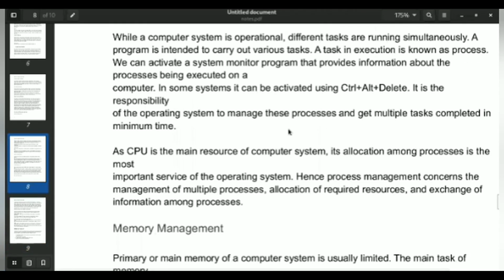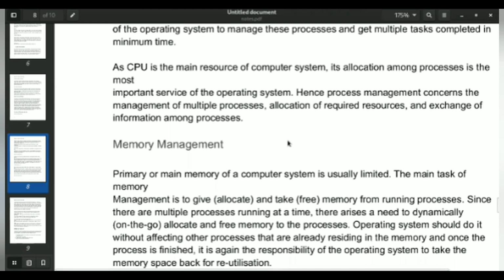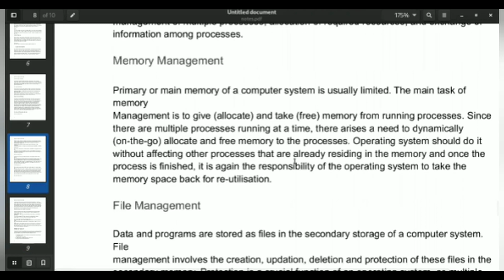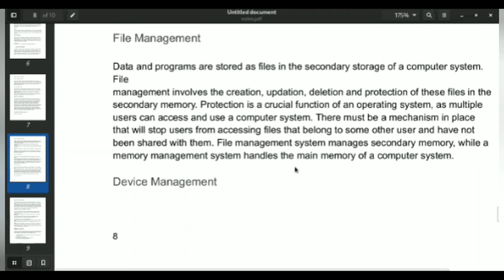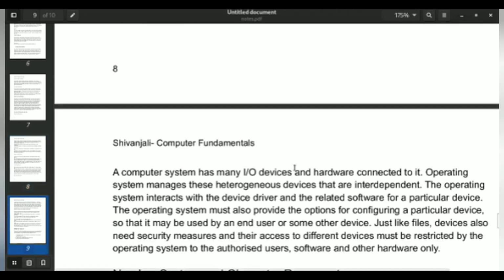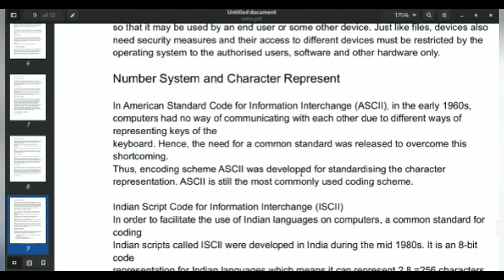Let's revise it. The first is process management, where the task execution takes place, and the second is memory management, where the primary memory allocates or utilizes the free memory for running and processing. And the next is file management. These are the storage files which act as the secondary storage devices. And the next is device management, which is used to connect the external input and output devices and the hardware components. And the next is the number system and the character representation.